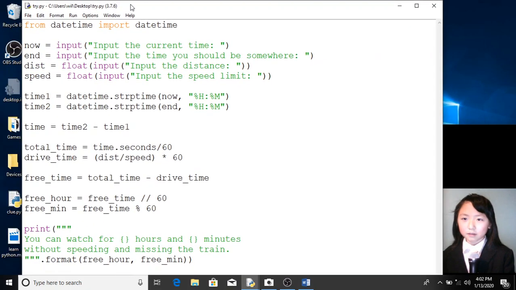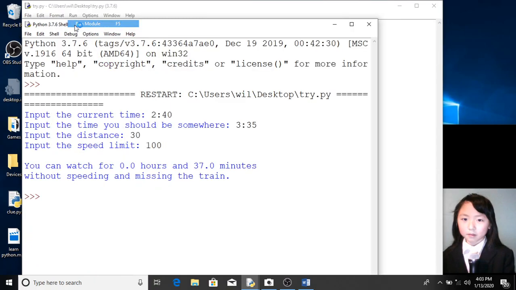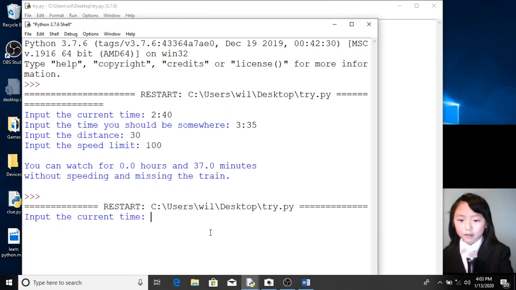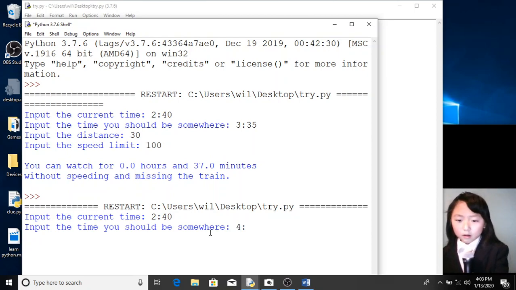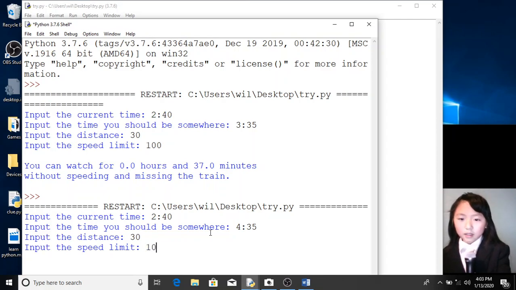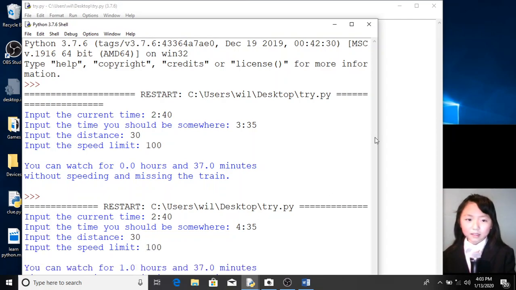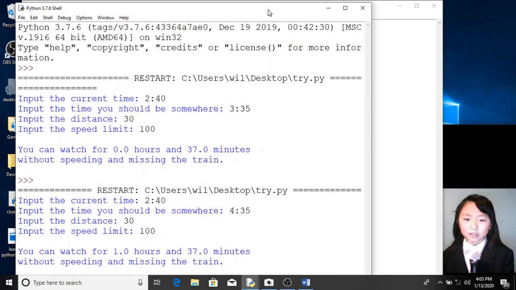We can just simply run that again. I'll just quickly put in 2:40 and 4:35, 30, 100. Now we get the exact same result as when we did the math. You can watch for 1 hour and 37 minutes without speeding and missing the train.